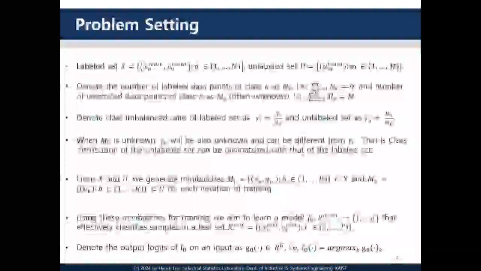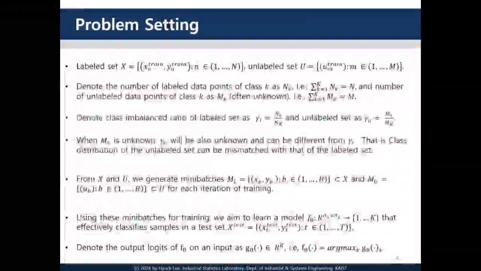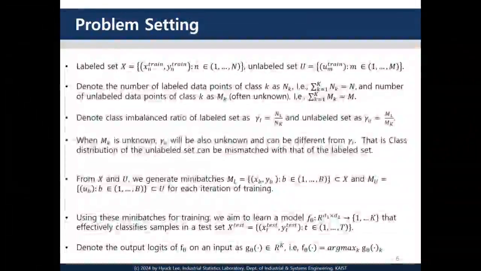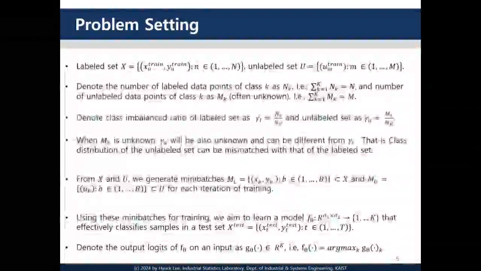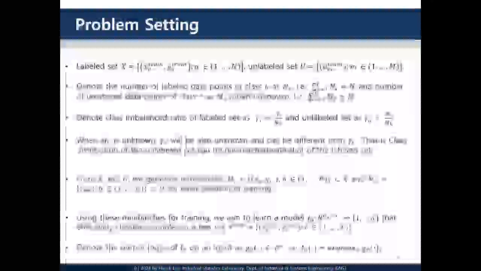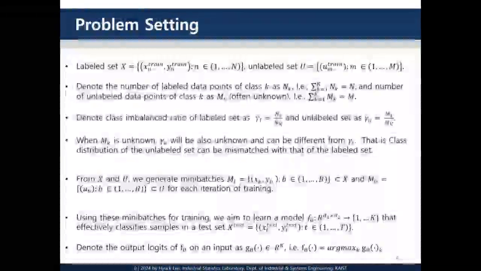In this work, we assume that the class distribution of the unlabeled set is unknown and may even be mismatched with the labeled set. During training, we sample mini-batches from both labeled and unlabeled sets in each iteration and train a classifier F to predict test set labels. We denote the logits of F as G.